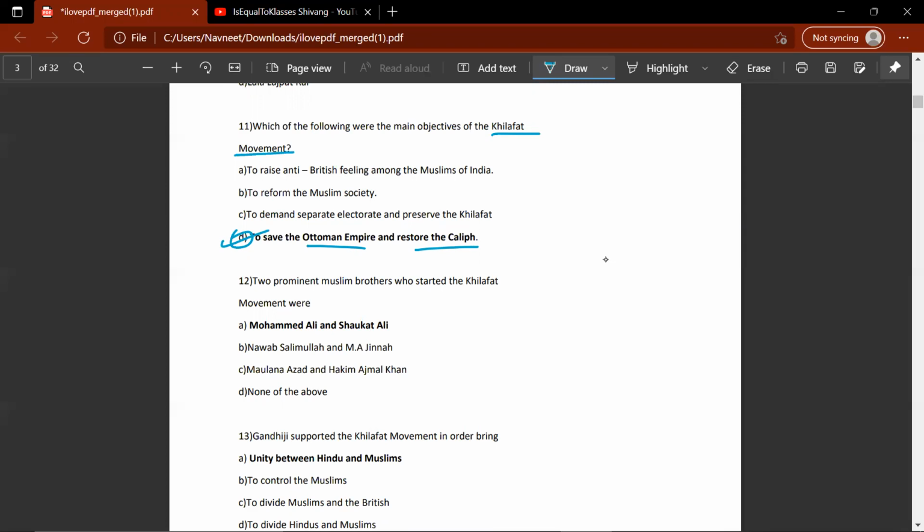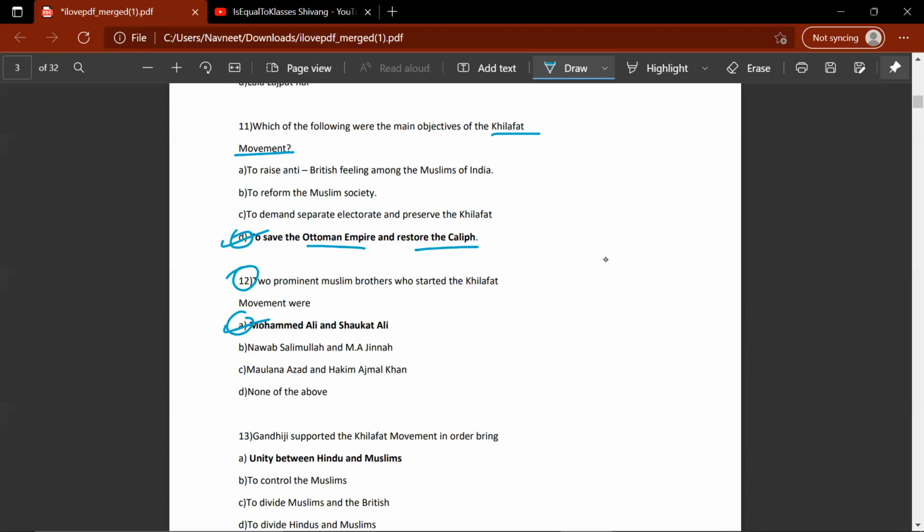So when they got defeated by the British in World War I, the treatment that was inflicted upon the Caliph or the Sultan of the Ottoman Empire hurt the religious sentiments and feelings of the Muslims. The 12th question: the two prominent Muslim brothers who started the Khilafat movement were Muhammad Ali and Shaukat Ali.